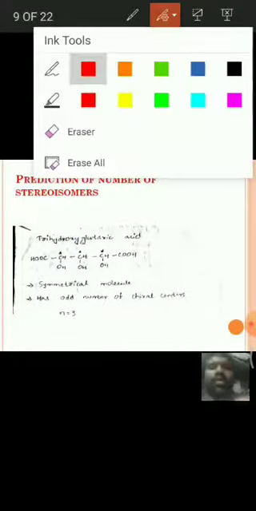See, this example is trihydroxyglutaric acid. If you see the structure, we have three chiral centers.